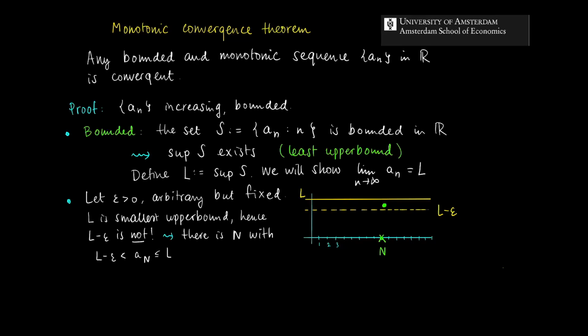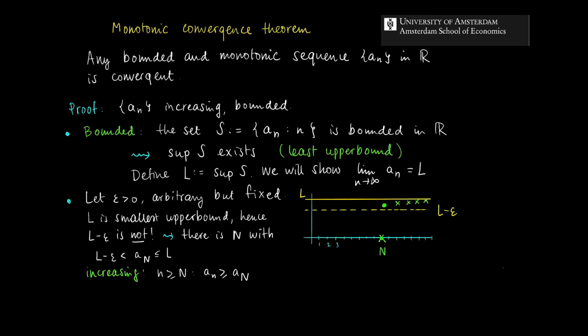So from this moment N on, we only have an increasing sequence, right? So we have, for n larger or equal than N, that a_n is larger than a_N. If you look at the graph again, if you assume the indices following this capital N, we see the values of a_n only getting closer to L, right?